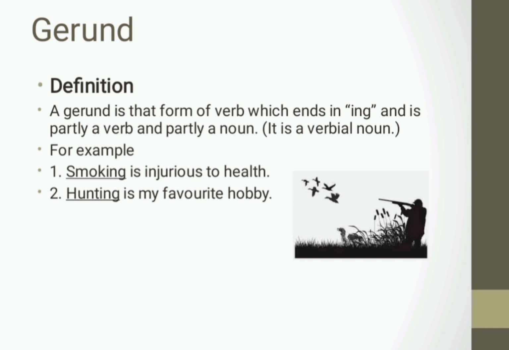A gerund is the verb form which ends in ing and is partly a verb and partly a noun. It is a verbal noun. For example, smoking is injurious to health. Here, the word smoking is gerund. In the next example, hunting is my favorite hobby. Here, the word hunting is the example of gerund.